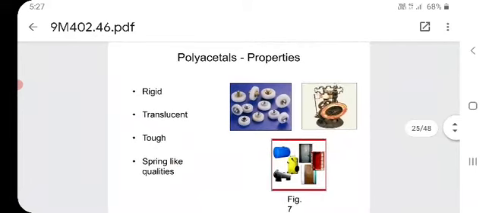The properties of polyacetals are rigid, translucent, tough and spring-like qualities, which means when a load is applied, it easily extends.